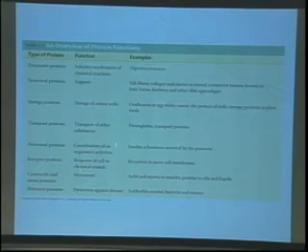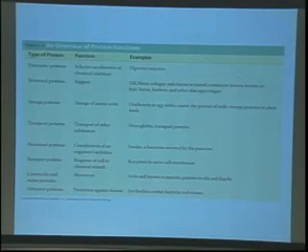But we also have to have a lot of these other functions, such as support for the cell, and these include things like collagen and elastin, structures that are found in our skin and in feathers and other kinds of structural features that we see in animals and plants. Proteins are also important for storing excess amino acids. They're important for transporting substances such as oxygen and other smaller molecules. They sometimes function as hormones. They can function as receptors for signaling in cells. They can help cells to move around, and they also help defend cells against pathogens. They help defend against disease. So all sorts of functions for proteins.